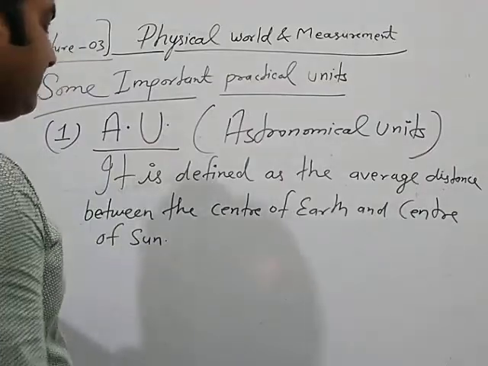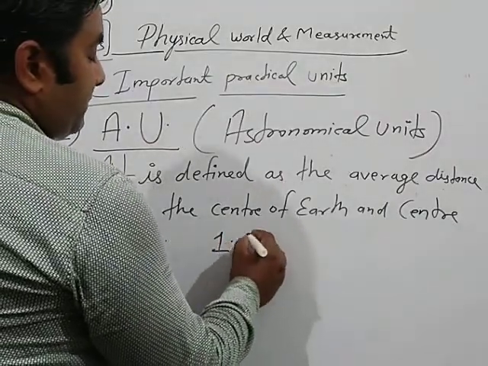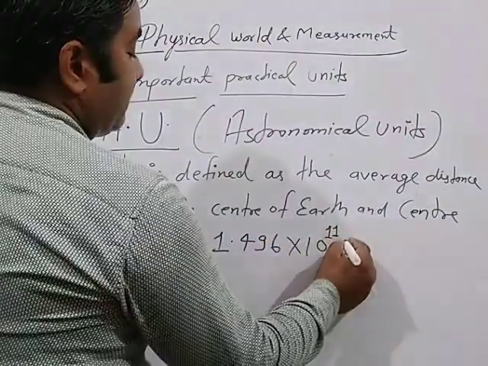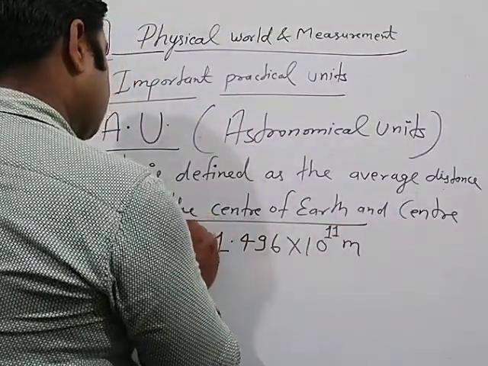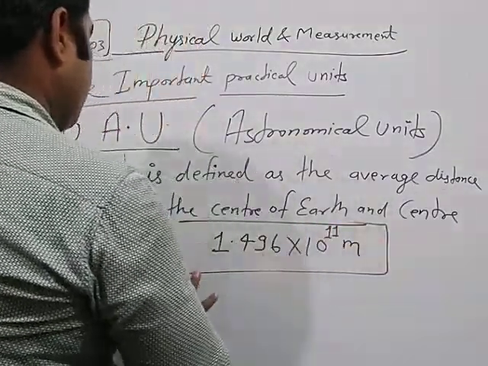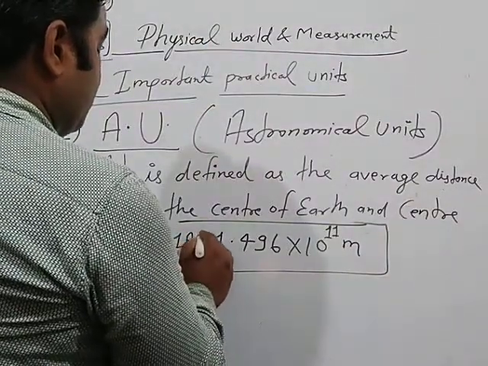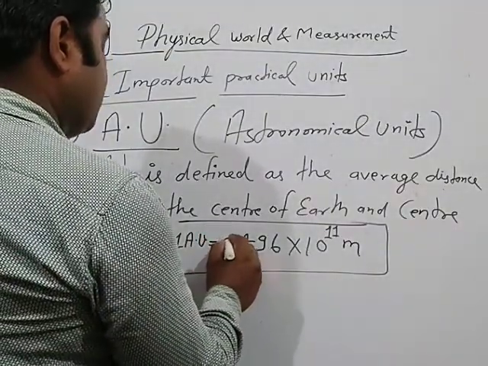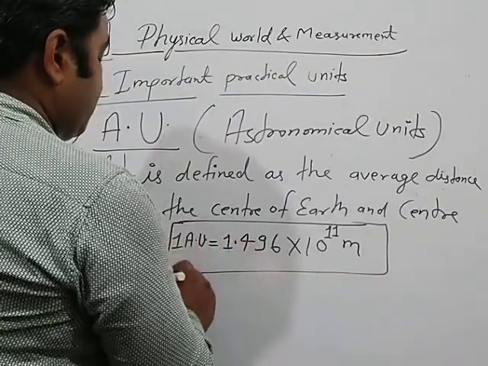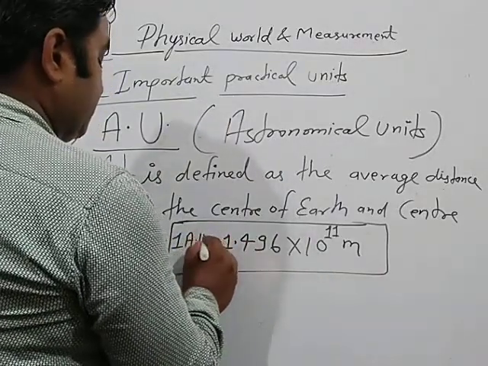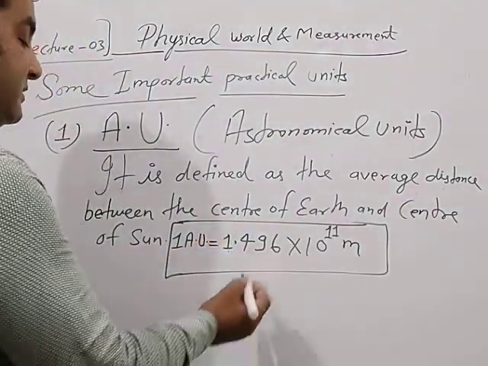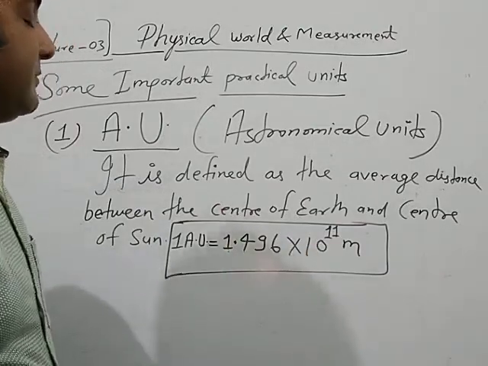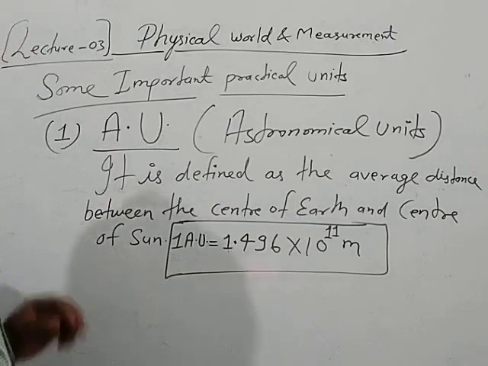And its value, very simple concept, 1.496 into 10 power 11 meter. Here 1 AU is equal to 1.496 into 10 power 11 meter. This is the definition of astronomical unit.